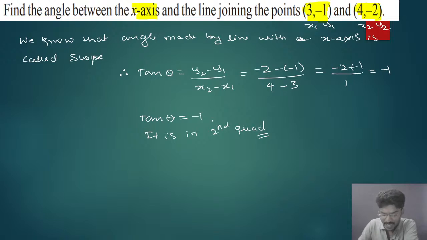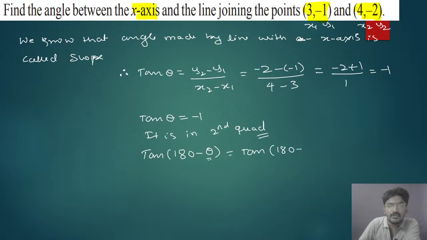So we have to find the angle. It is present in the second quadrant. Very good. So if I want to go for the second quadrant, I have to write it as tan of 180 minus theta. Now I want to know the value of this theta.